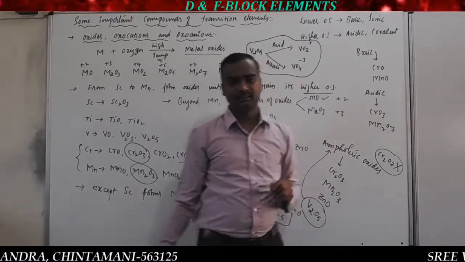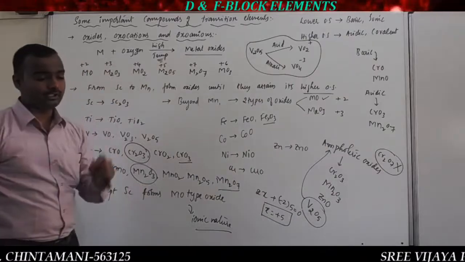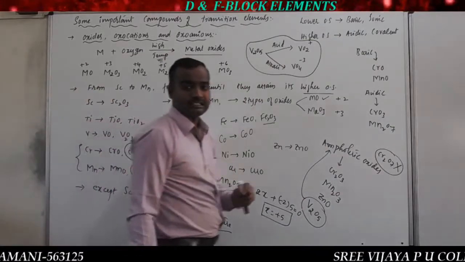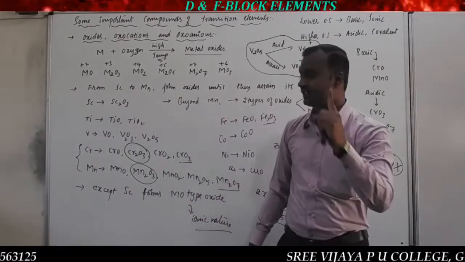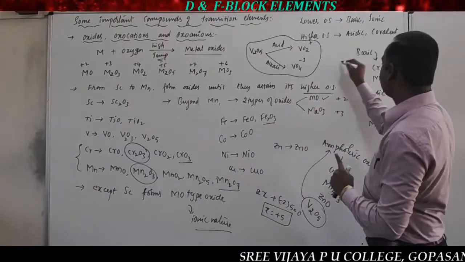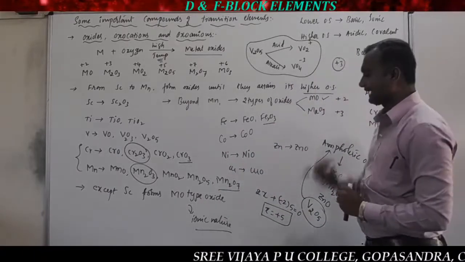ಏನಾಗಿರುತ್ತೋ ionic ಆಗಿ ಆಗಿರುತ್ತೆ. So the scandium ಅನ್ನು ನಾವು ಹೇಳಿದೀವಿ, that doesn't show variable oxidation state, and it shows only one oxidation state, that is +3. +3 is the only oxidation state shown by scandium.